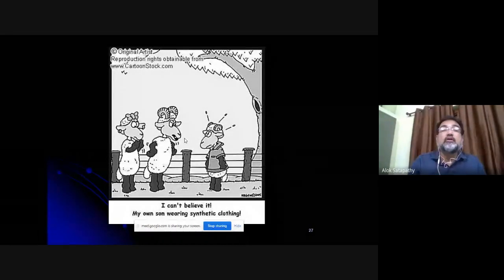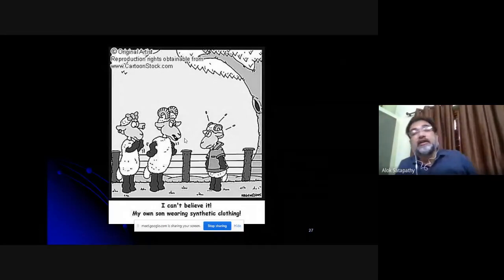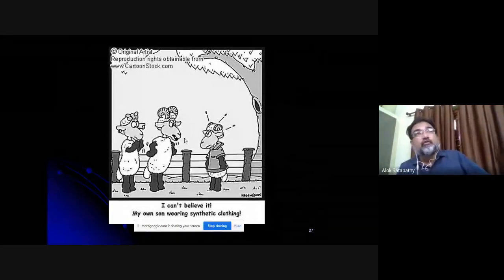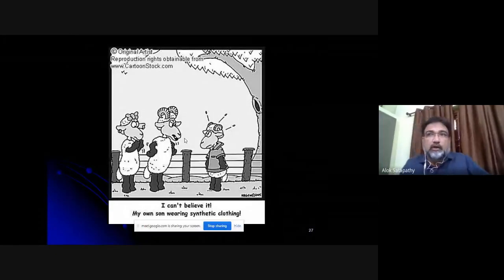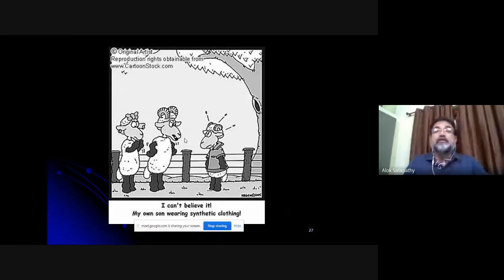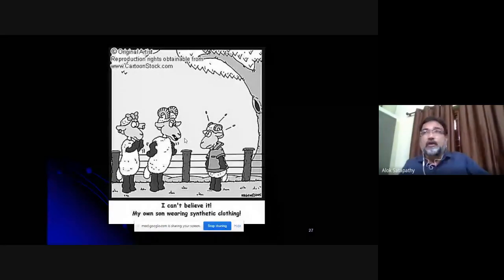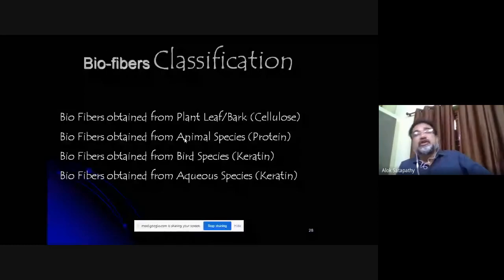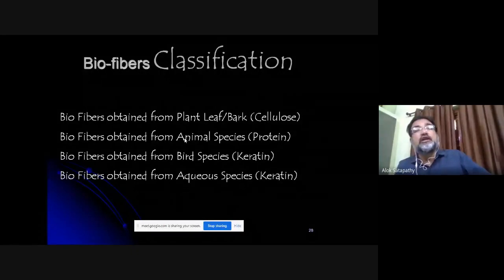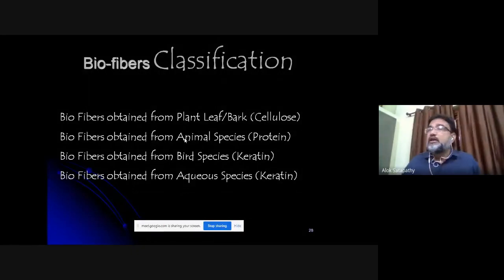So this cartoon indicated a time when the popularity of green fibers went down, and the popularity of synthetic fibers was up in the market and also in the field of research. But things have changed now, time has changed, and people are now interested in green fibers, green technology and green composites.